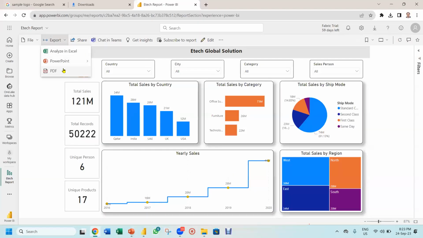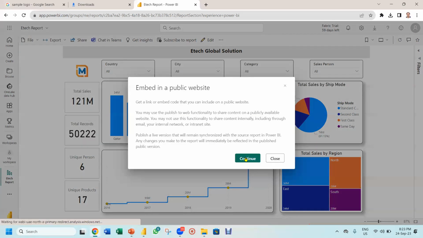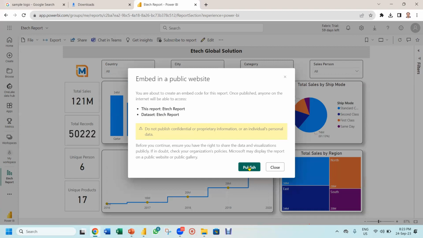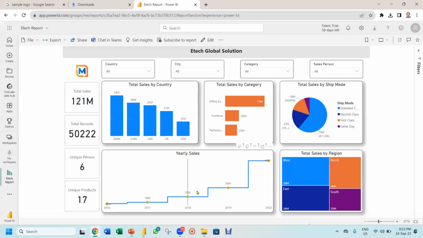This is very nice. And you can even do it online. Like I go to the file and there is an embed report option. You can even generate a QR code and then management can scan the code and they can see the entire report. You can even publish to the web. Now, pay attention, something important, and let's see if you are able to open. I click on publish to web and I say continue. Now, I am sending a link to all of you, everybody. I say publish and I copy this link.